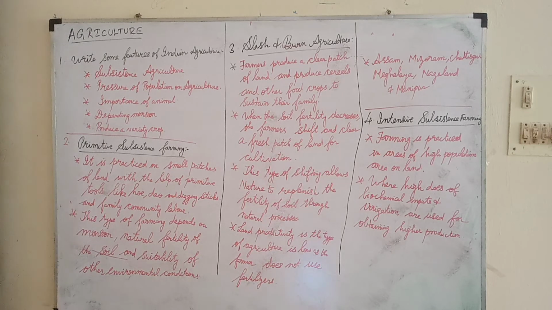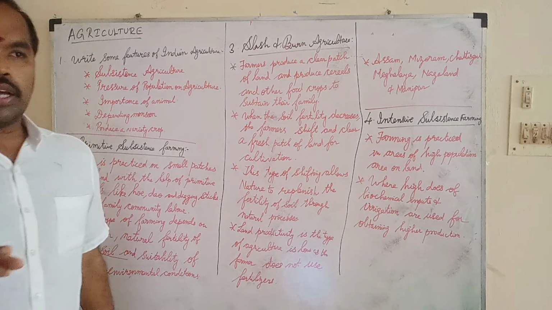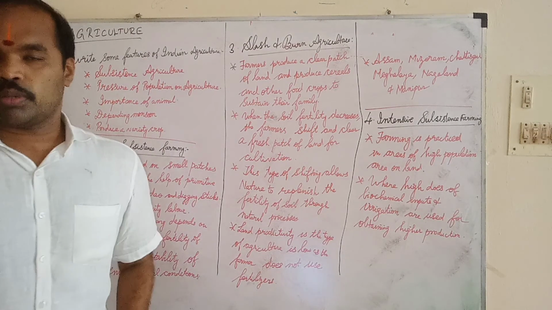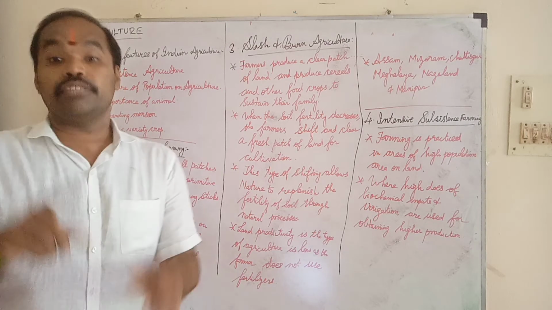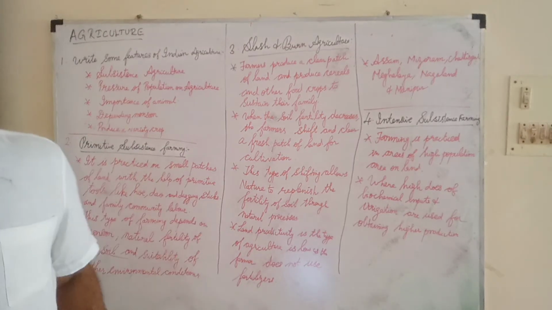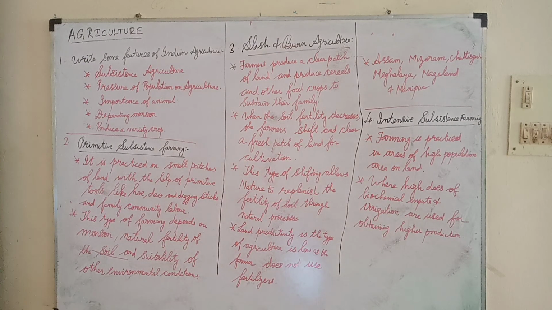So this is about agriculture. And the types are primitive subsistence farming, slash and burn agriculture and intensive subsistence agriculture. So this is the explanation of agriculture.